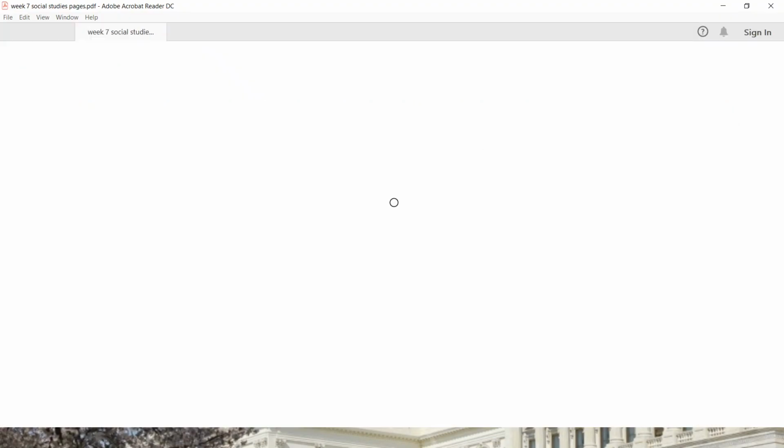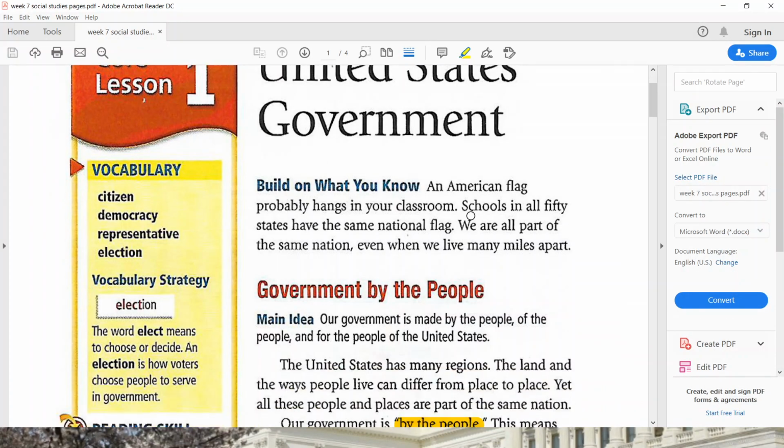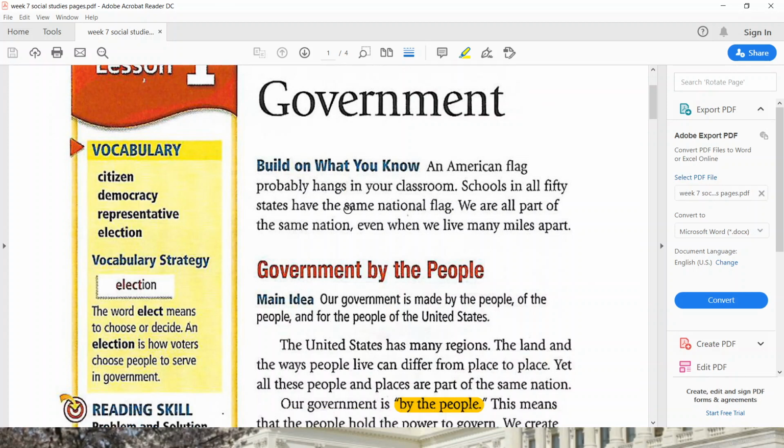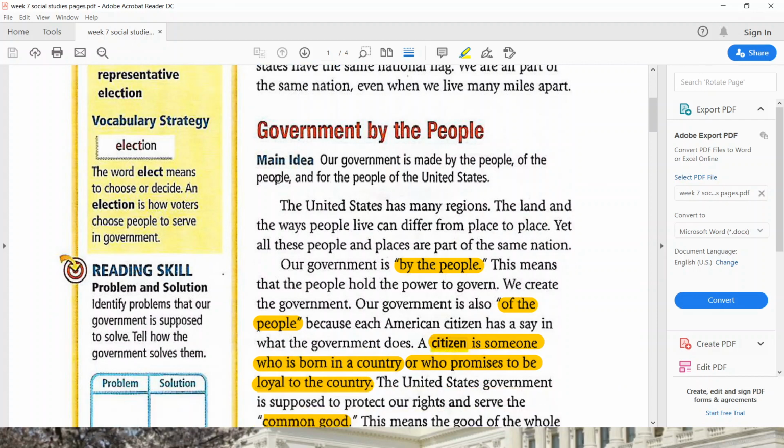Let's click here. Now, United States government. Build on what you know. An American flag probably hangs in your classroom. Schools in all 50 states have the same national flag. We are all part of the same nation even when we live many miles apart. So, government by the people. The main idea on this first page is our government is made by the people, of the people, and for the people of the United States.